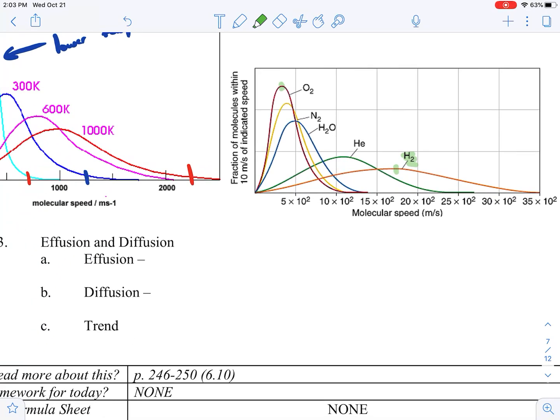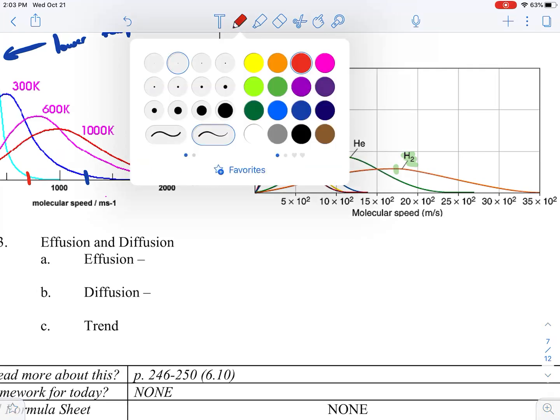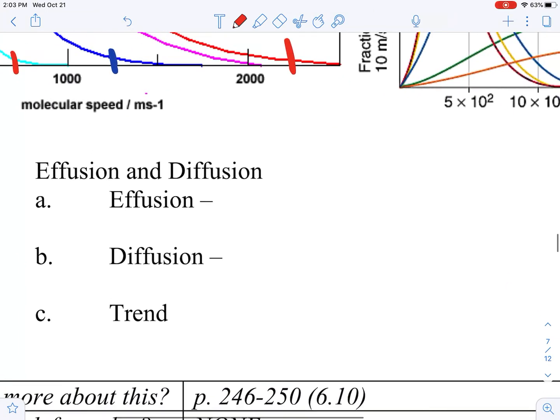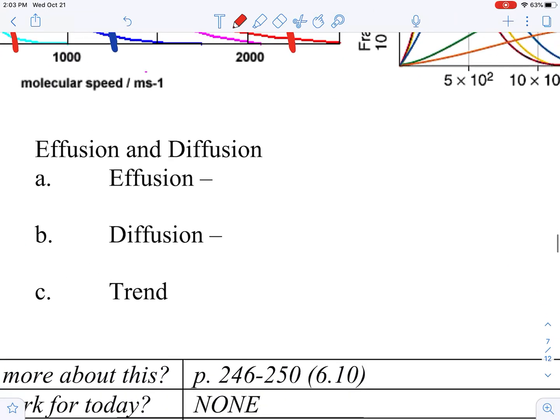Now, a couple of things: effusion and diffusion. Effusion is the speed at which a substance escapes from a pinhole, like a pinhole leak.